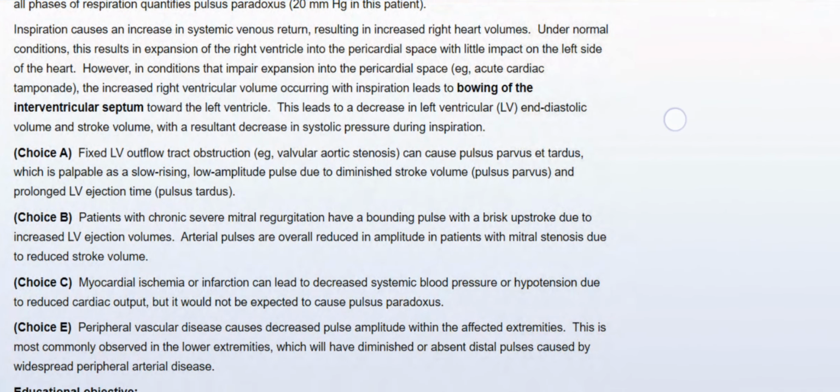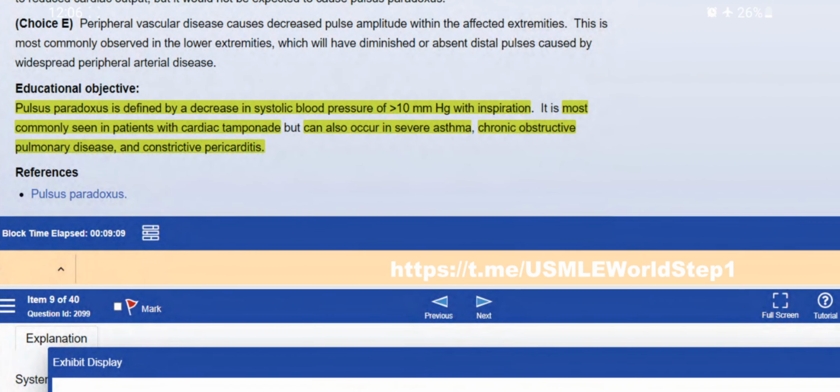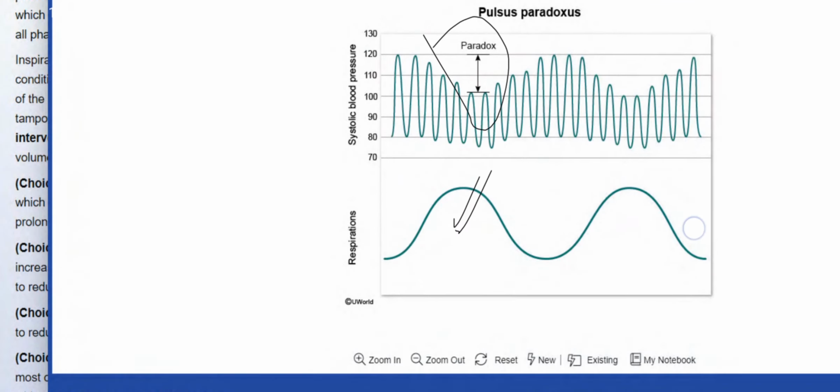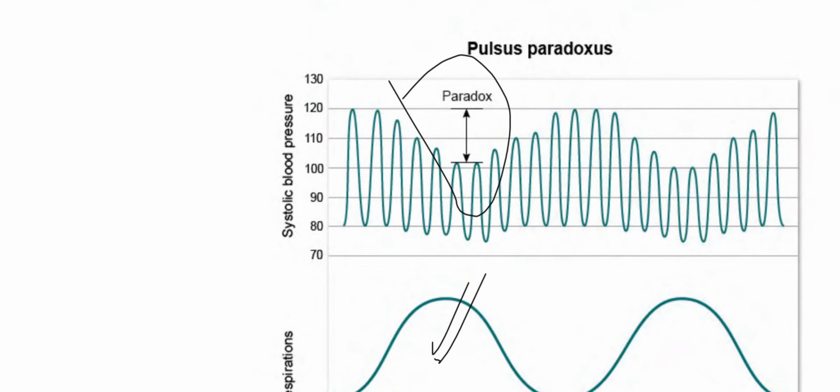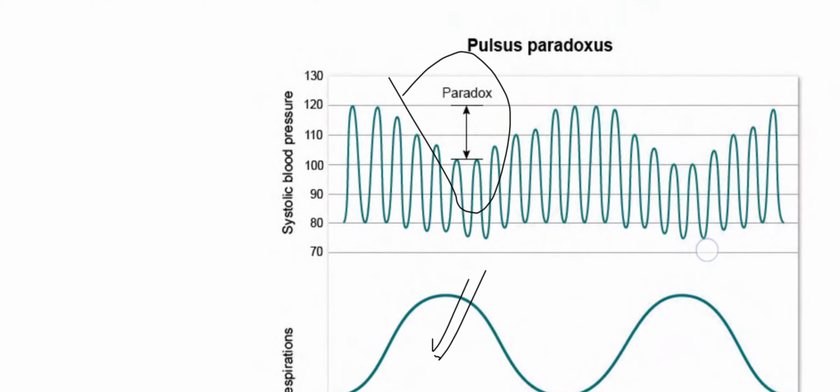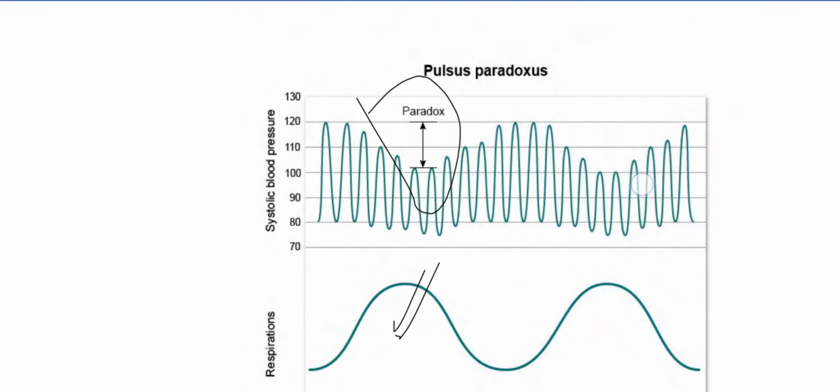Okay. Pulsus paradoxus is defined as a decrease in systolic BP of greater than 10 mmHg with inspiration. It is most commonly seen in patients with cardiac tamponade, and can also occur in severe asthma, chronic obstructive pulmonary disease, and constrictive pericarditis. So this is pulsus paradoxus. The difference is more than 10 mmHg. Over here it is 20, right?